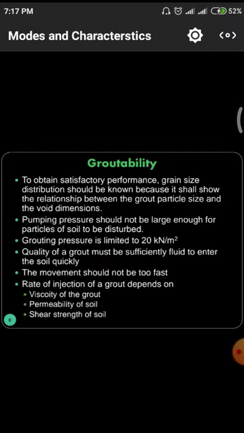What is the size of the pipe? What is the particle size we are using? Is it able to move through that pipe or not?